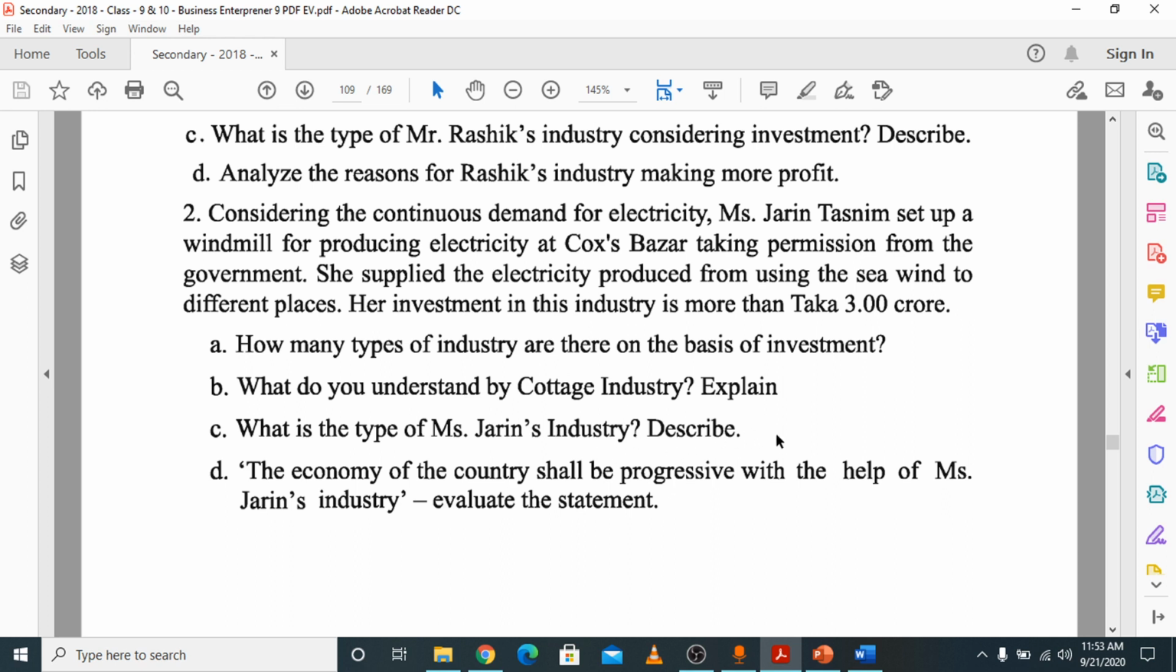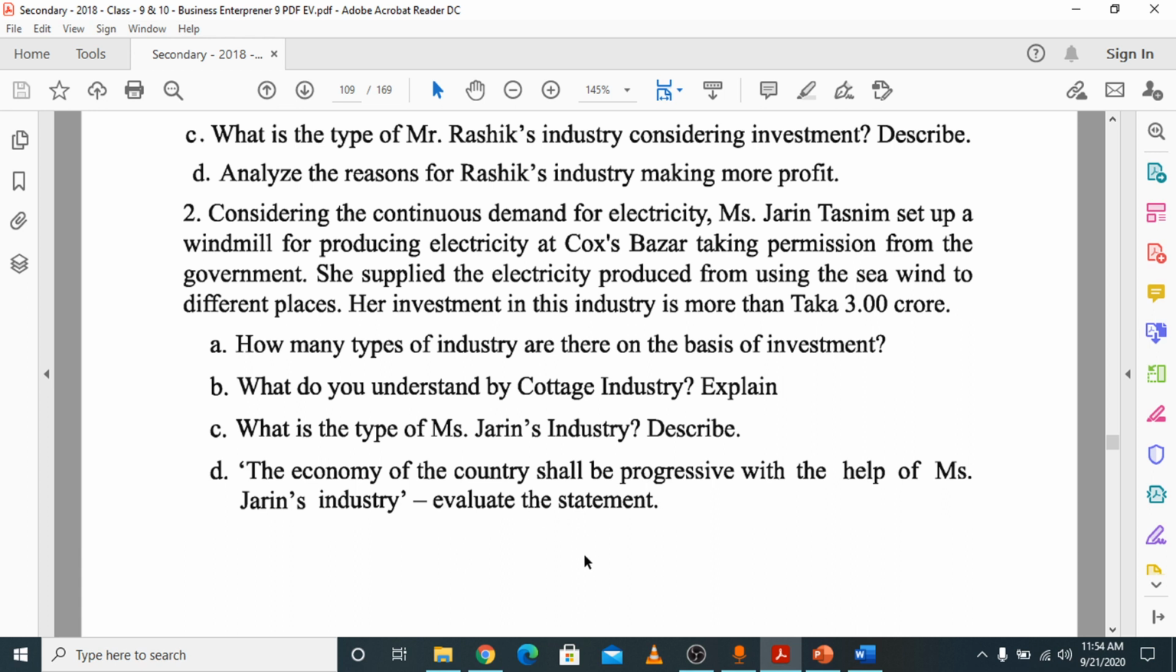Then you have to write down the definition of service based medium industry, like what is the capital amount, what is the number of laborers. Then you have to relate it to the stem, and after that you should conclude the answer. Clear? Then number D, that the economy of the country shall be progressive with the help of Miss Jarin's industry.